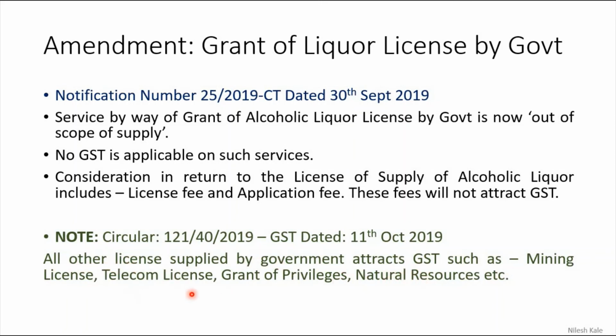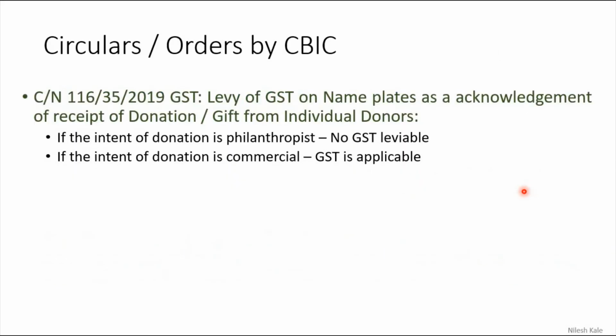So mining license, telecom or whatever it is, everything will attract GST. Only and only alcoholic liquor license does not attract GST. So this clarification was made under the Amendment Act.